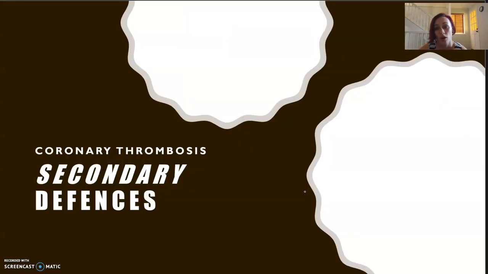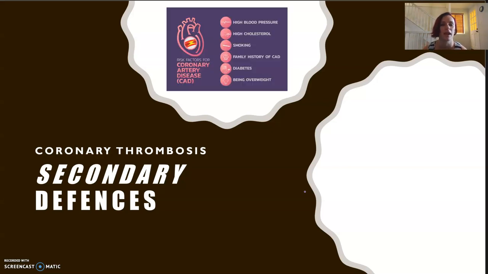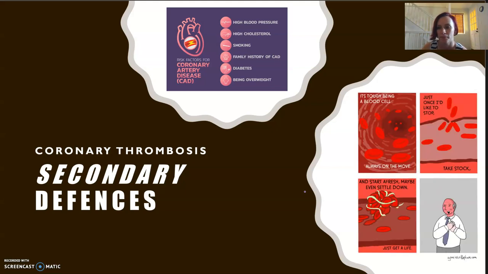All right, now we did talk about atherosclerosis and those blockages in 6.2, okay, in the blood vessels. But if part of the blockage or that atheroma breaks off, it can damage the epithelial lining of the blood vessels, and it can cause plaques to harden the arteries, and that's obviously a risk factor. But there's so many risk factors for coronary thrombosis or having that heart attack. So high blood pressure, high cholesterol, smoking, family history, diabetes, and being overweight. But there's many other risk factors, just like any other coronary disorder.